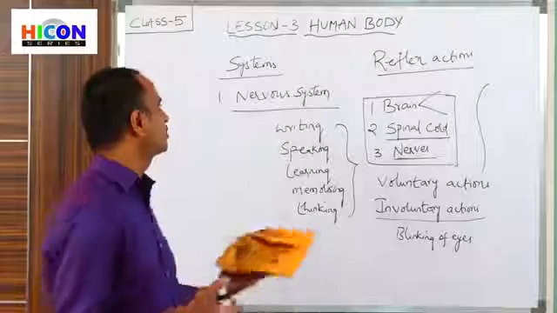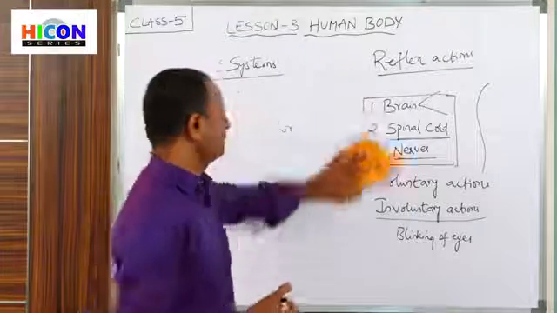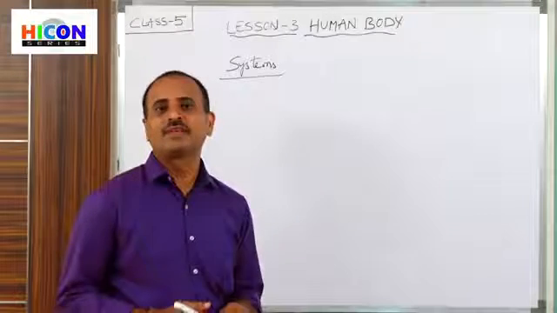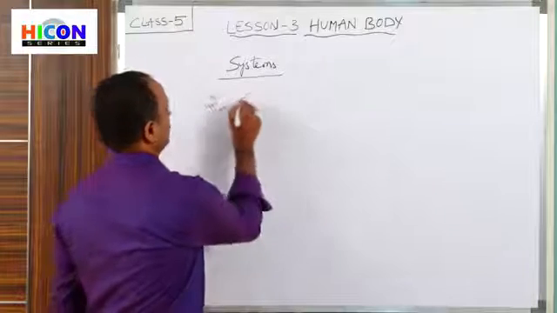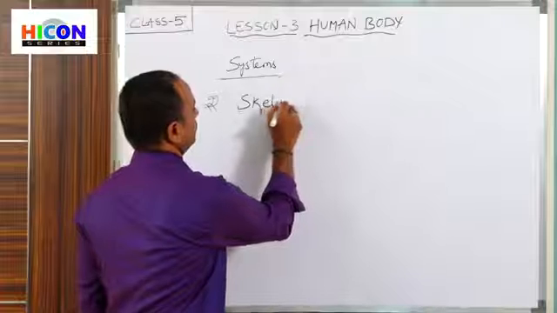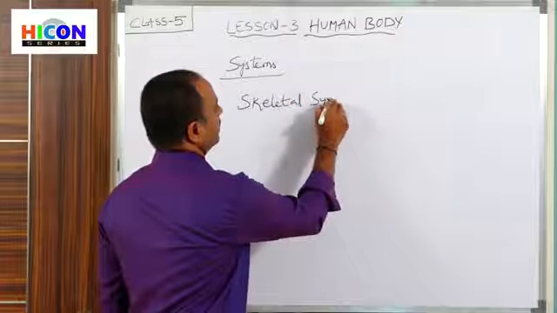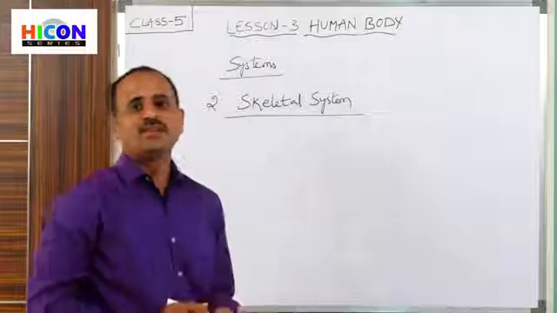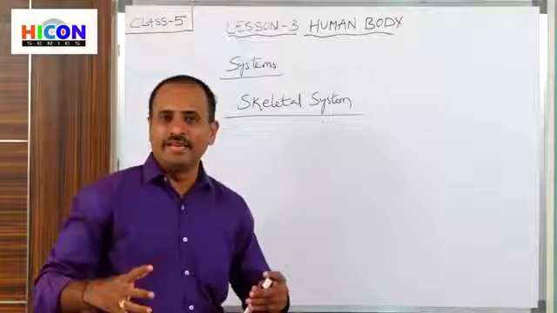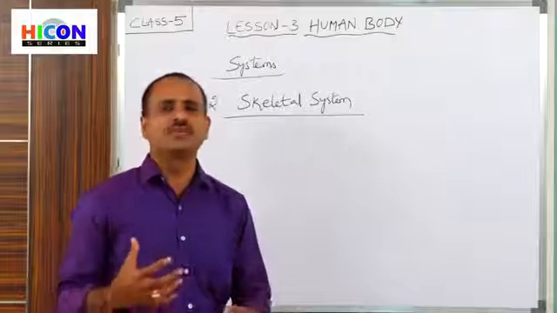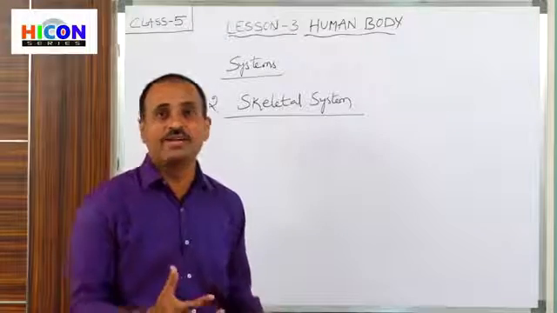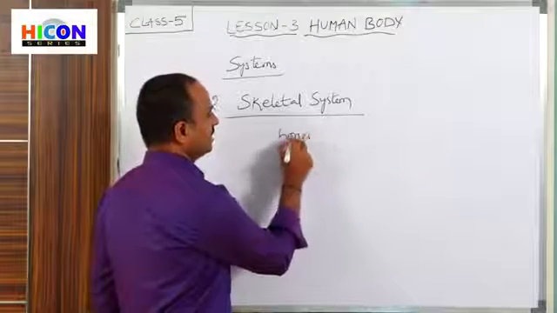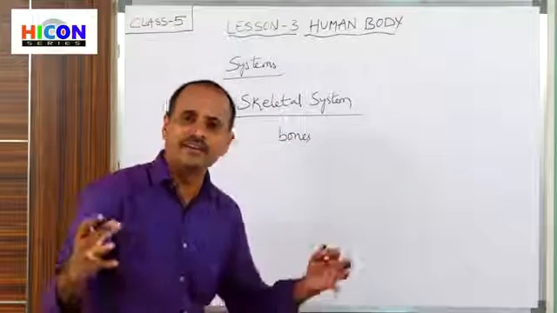Now go to the second system, that is the skeletal system. Now let us discuss the second system. What is the second system? Skeletal system. So this is the second system in our body. Children, what is the skeletal system? Our body has so many bones having different shapes and different sizes.